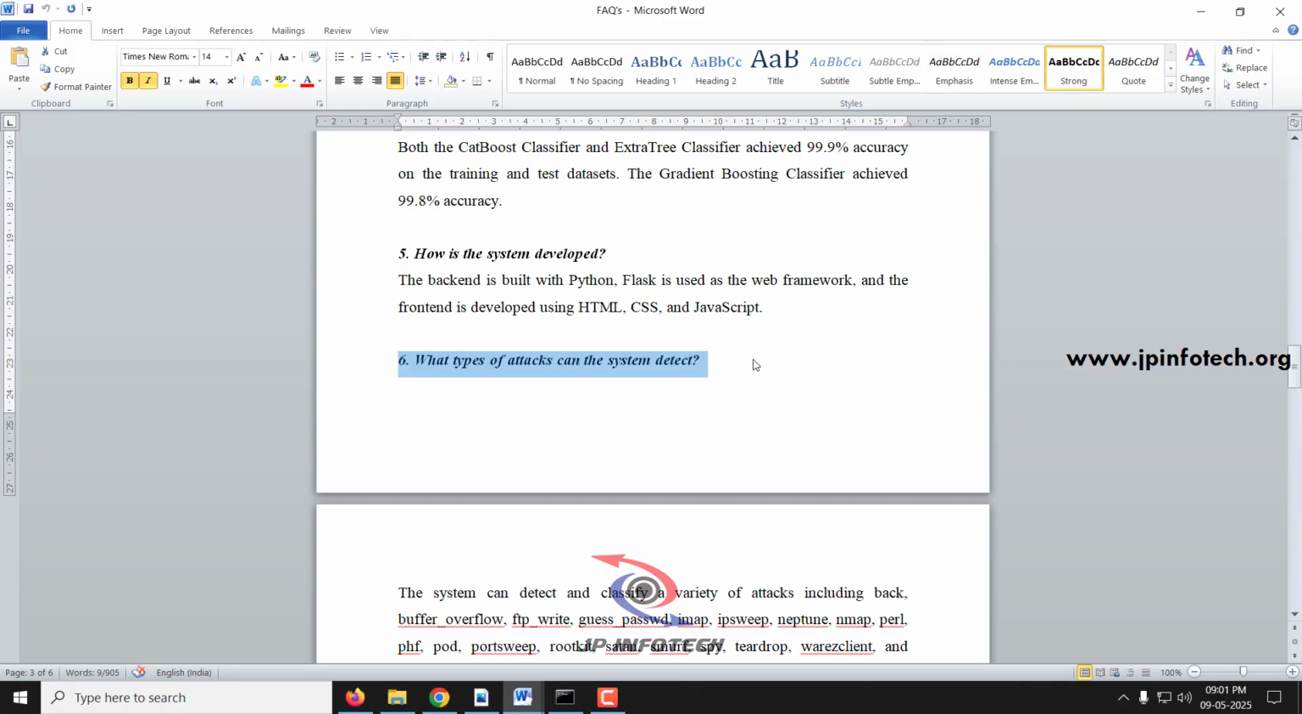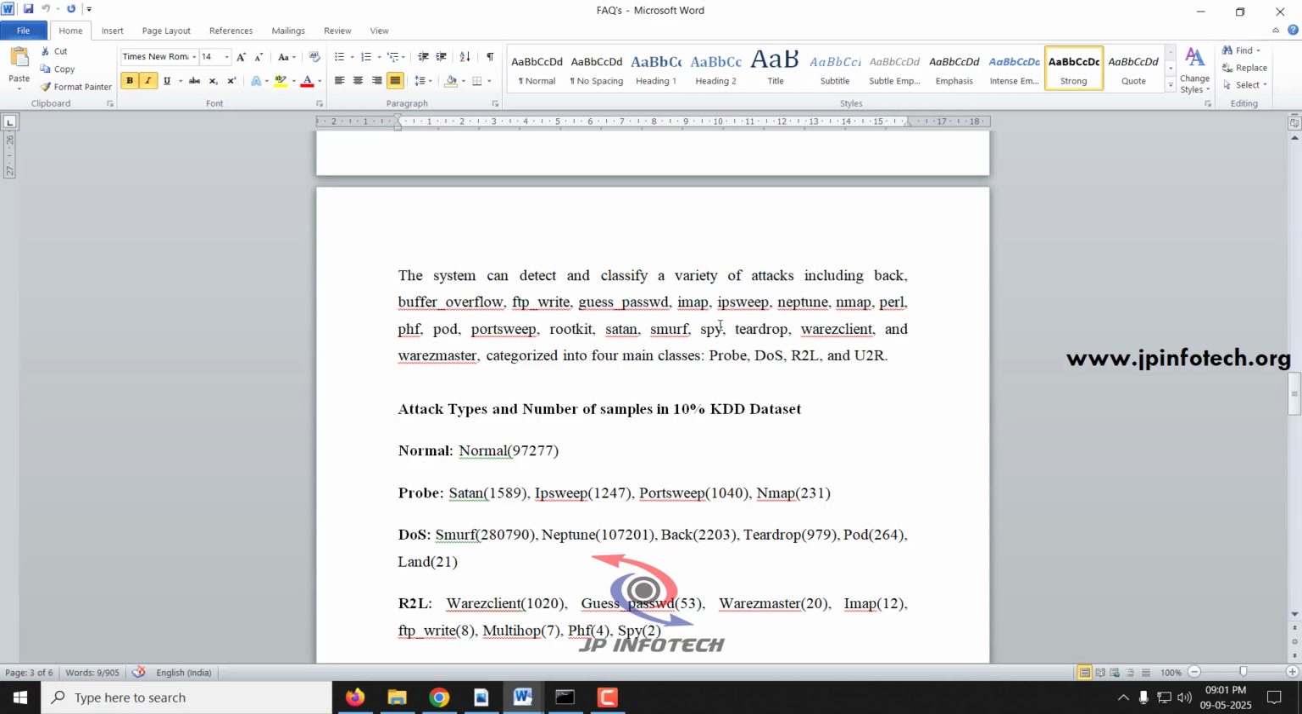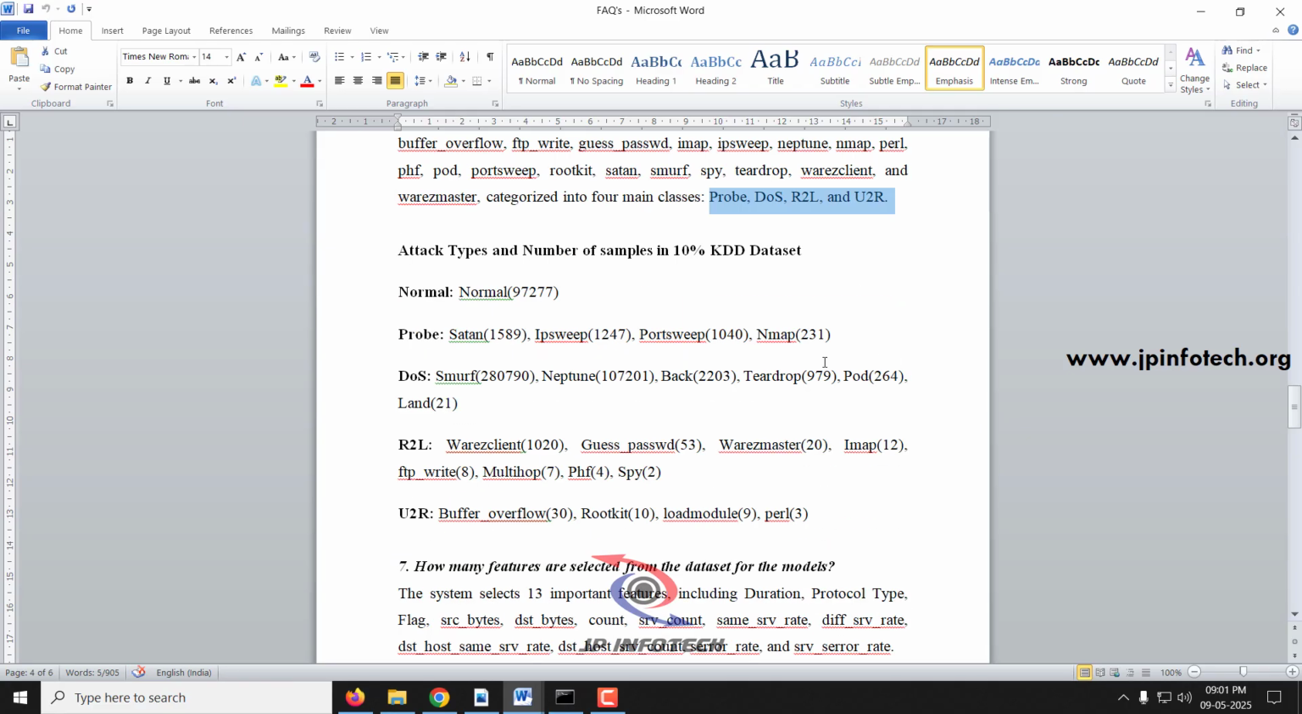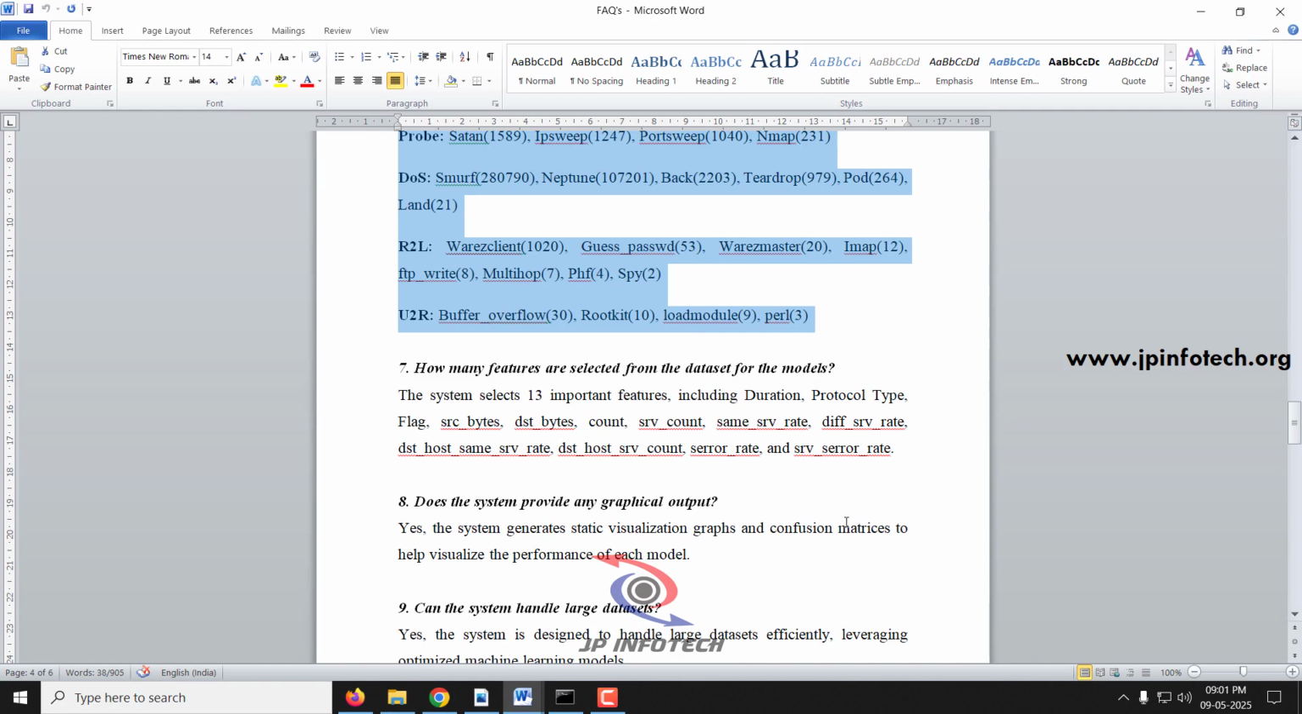What types of attacks can the system detect? The system can detect and classify various types of attacks including back, buffer overflow, FTP write, guess password, IMAP, IP sweep, Neptune, Nmap, Perl, phf, port sweep, rootkit, Satan, Smurf, spy, teardrop, warezclient and warezmaster. These are classified into 4 classes: probe, DOS, R2L and U2R. Here you can see the attack types and the number of samples available in the dataset.